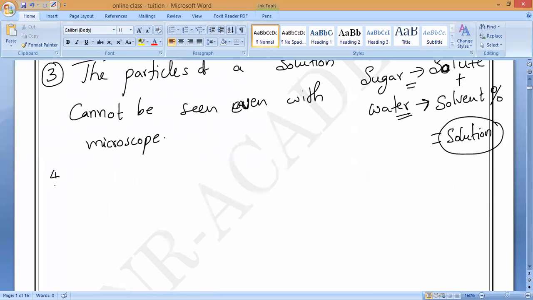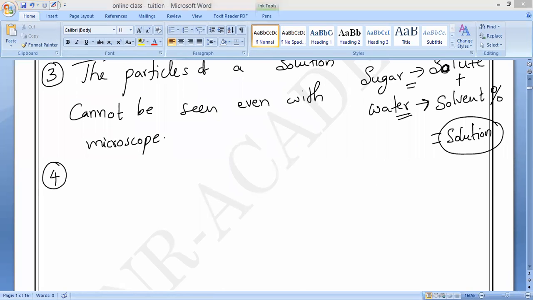Next, the fourth point. Last class I said, suppose you have a filter paper and you pour sugar solution through it, will the sugar get stuck in the filter paper or will it pass? Not stuck, sir. So if it passes through the filter paper, no residue remains.